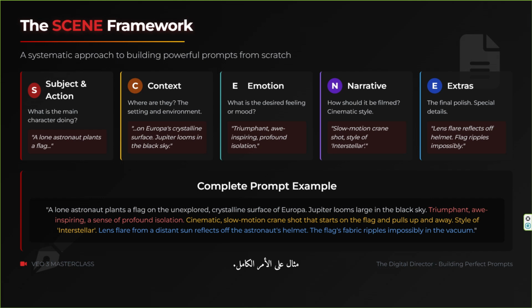Complete prompt example. A lone astronaut plants a flag on the unexplored crystalline surface of Europa. Jupiter looms large in the black sky, triumphant, awe-inspiring, a sense of profound isolation. Cinematic, slow-motion crane shot that starts on the flag and pulls up and away. Style of Interstellar. Lens flare from a distant sun reflects off the astronaut's helmet. The flag's fabric ripples impossibly in the vacuum.